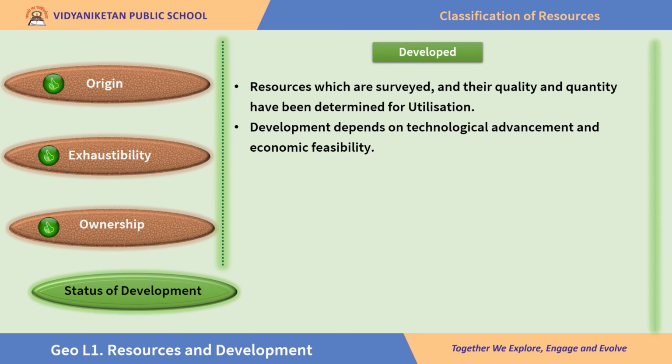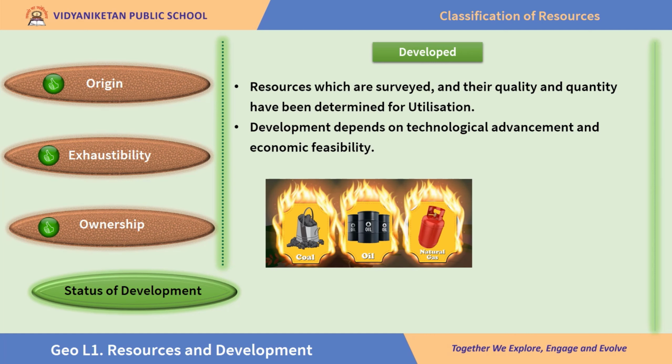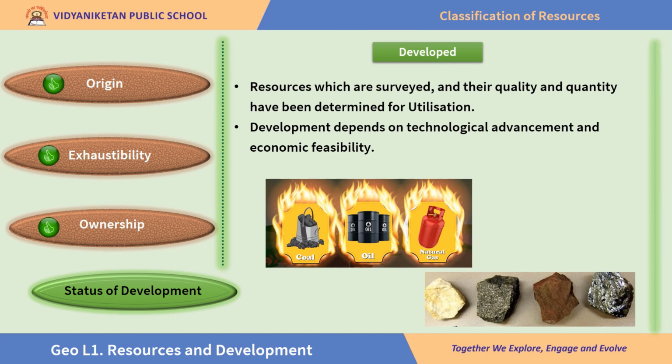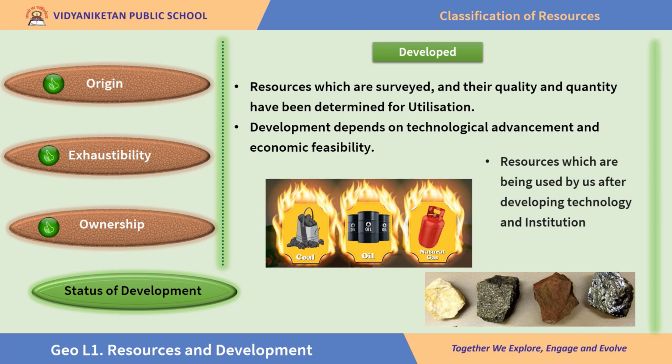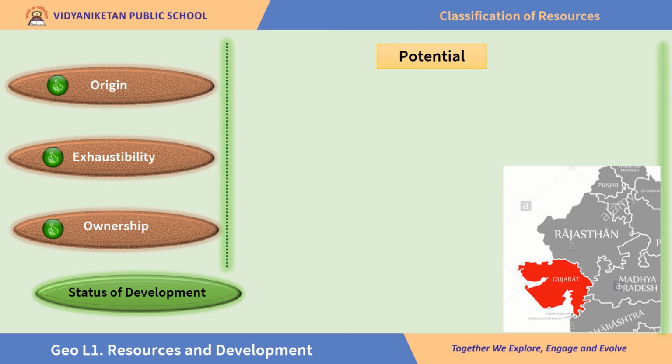In fact, development depends on technological advancement and economic feasibility. Coal, natural gas, and crude oil, even minerals, are examples of developed resources. To make it simple, children, resources which are being used by us after developing technology and institution are called developed resources. The next is potential resource.